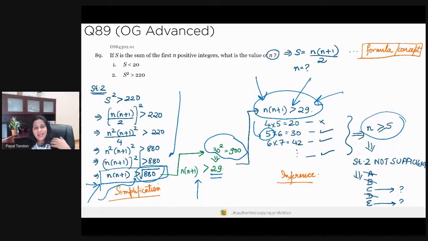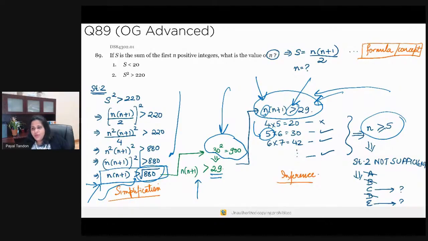But because I need to evaluate whether the answer choice is C or E, I need to know what more this statement can tell me. For that, I had to do this analysis. So I need to know the minimum value of n such that the product of these two numbers is greater than 29. Ashish, it is not the maximum value, it's the minimum value, because here this is a greater than sign.